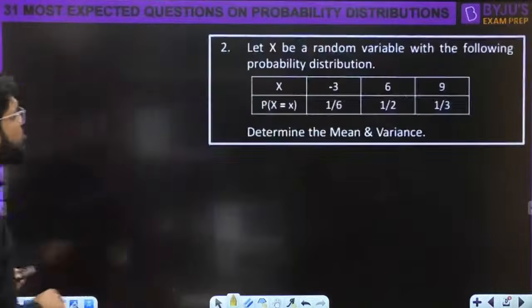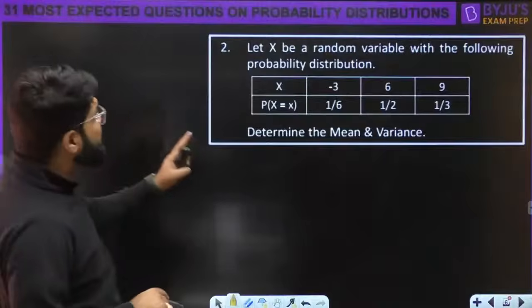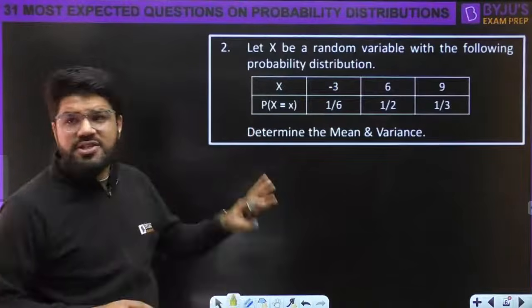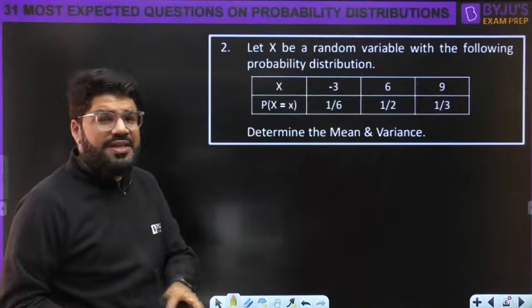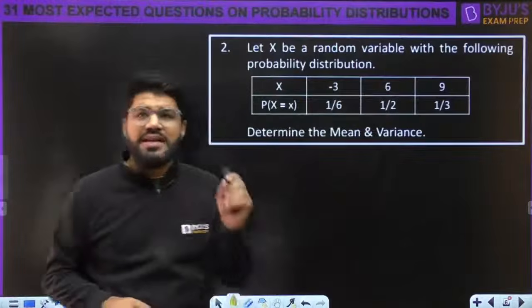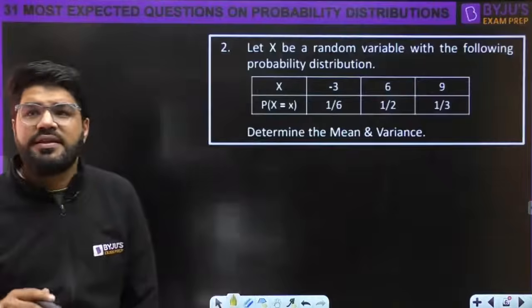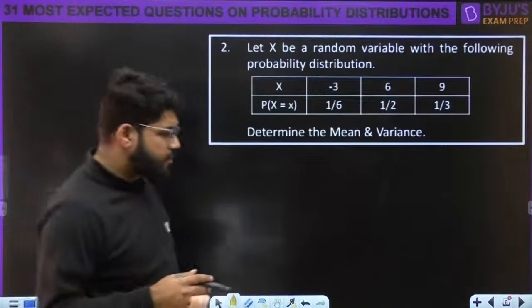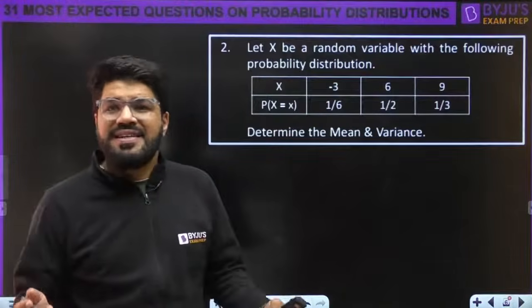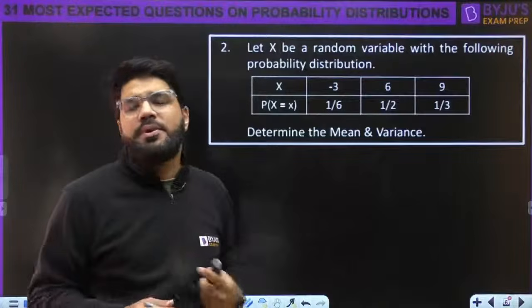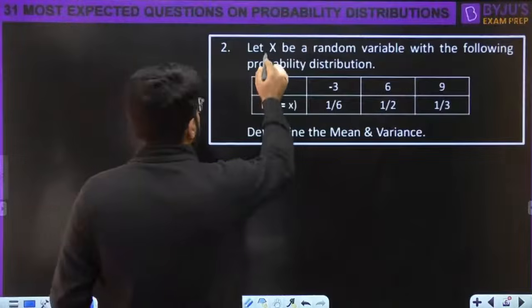Next, question number 2 is here on your screen. Let x be a random variable with the following probability distribution. Again, you are able to see that x can take only specific values, that is -3, 6 and 9. That means it is discrete. It cannot take all values between -3 and 9. It is a discrete random variable again.